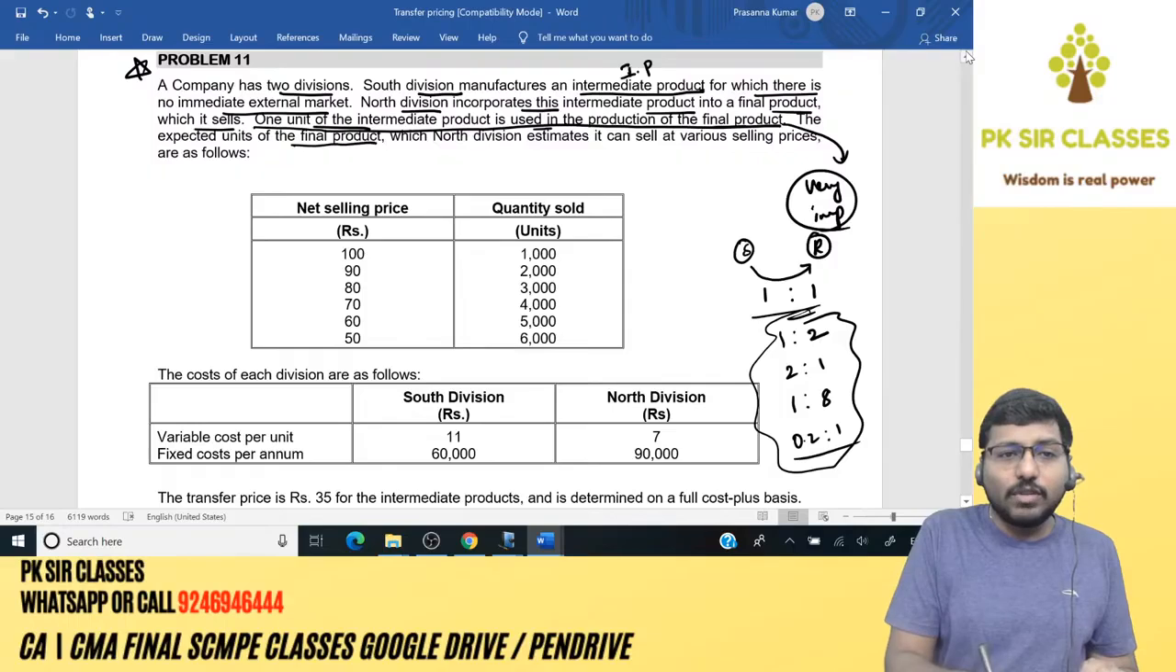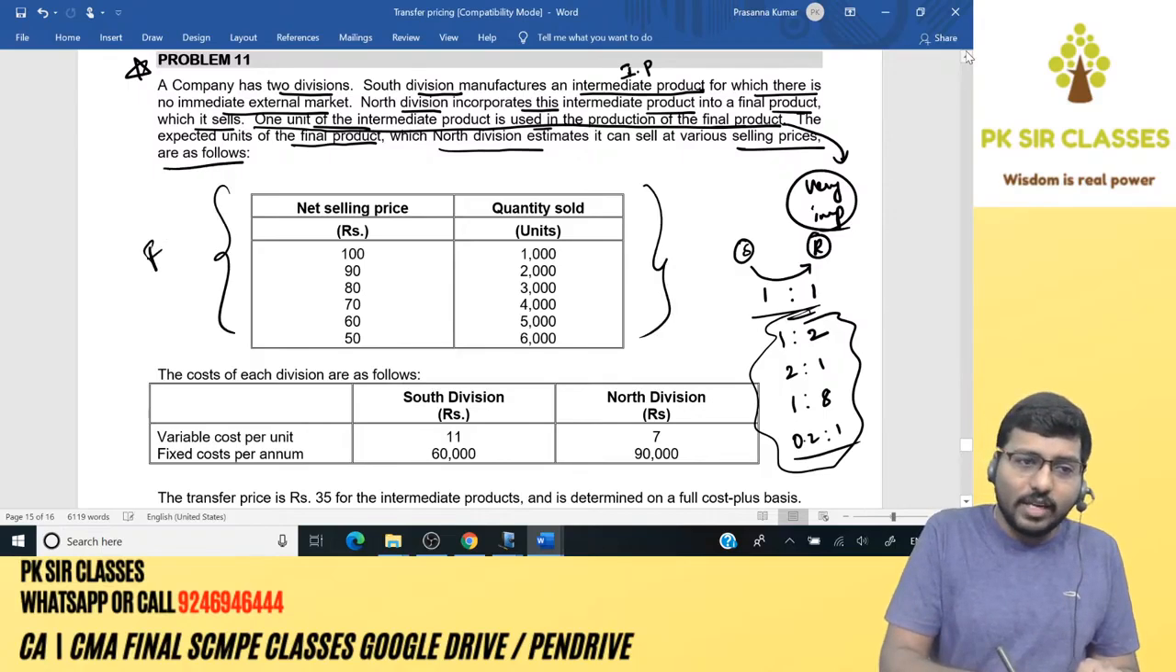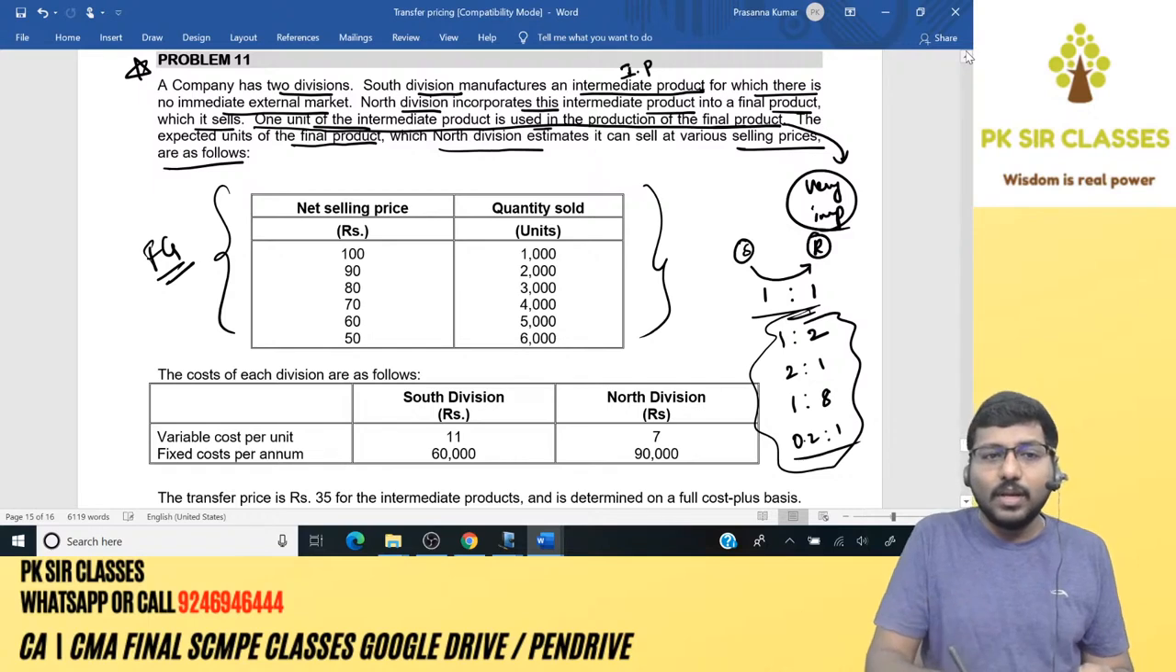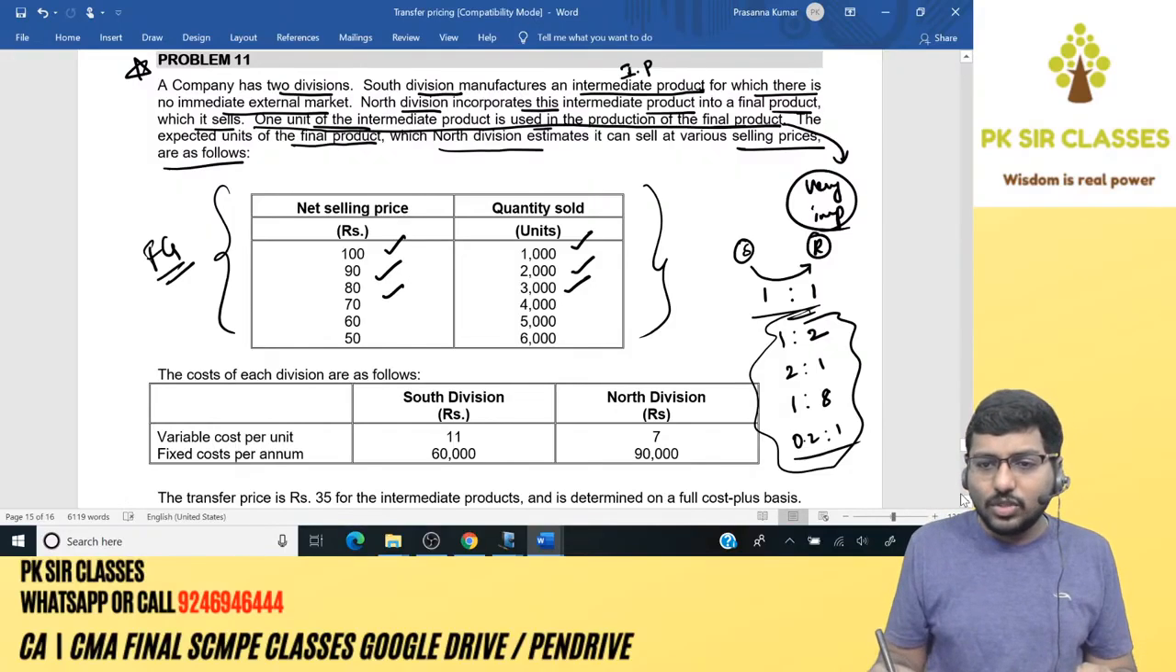The expected units of the final product, which the North division estimates it can sell at various selling prices, are as follows. So these are all the selling prices of the final product, which is nothing but the finished good. 1000 units means you can sell it at 100. Increase the number of units, the price reduces. 3000 units at 80 and so on. It is given.